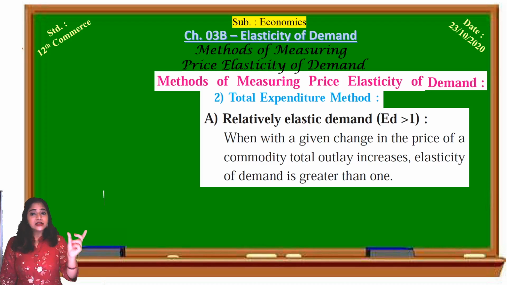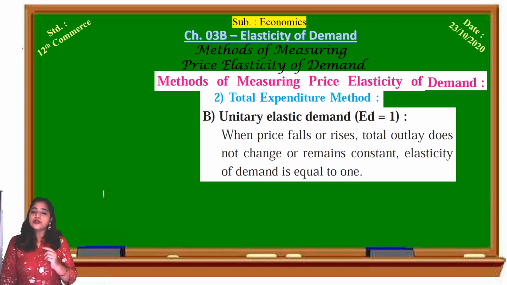When with the change in the price of a commodity, total expenditure increases, elasticity of demand is greater than 1. And what is unitary elastic demand? When price falls or rises, total expenditure does not change, or total expenditure always remains constant with the change in price, whether the price falls or rises, elasticity of demand is equal to 1.